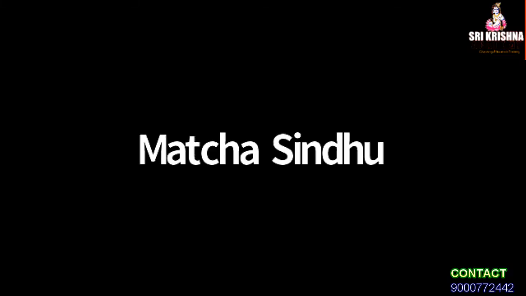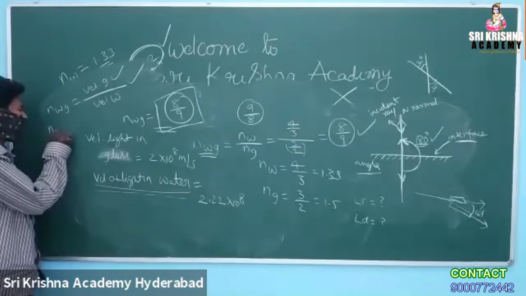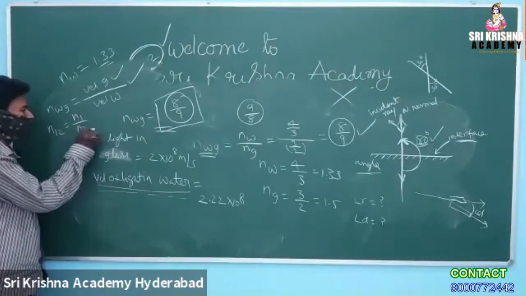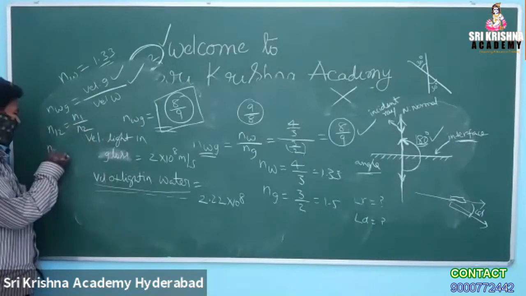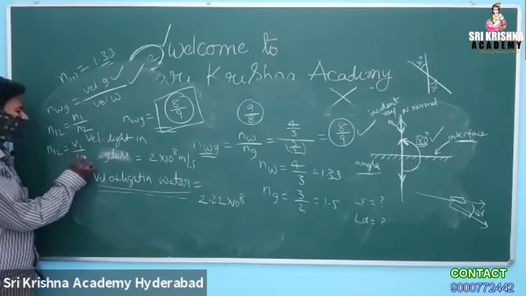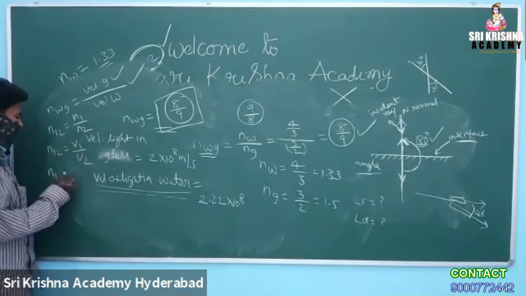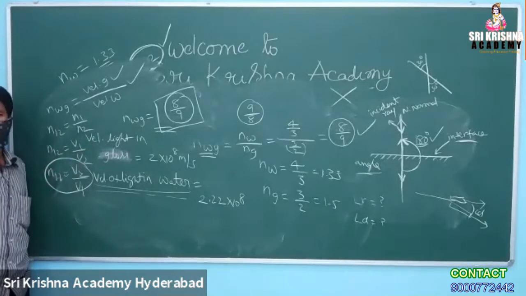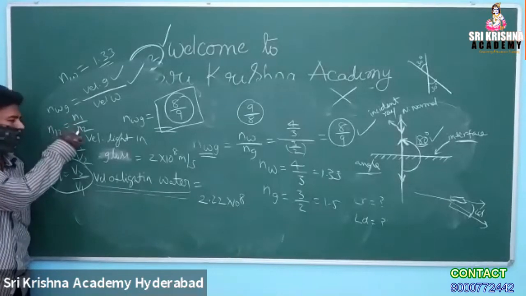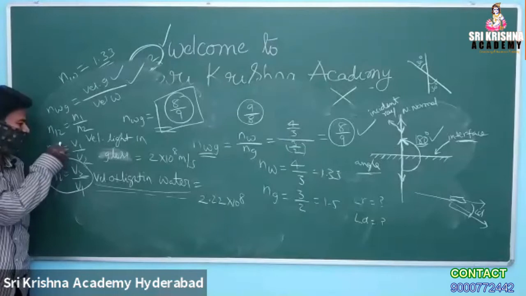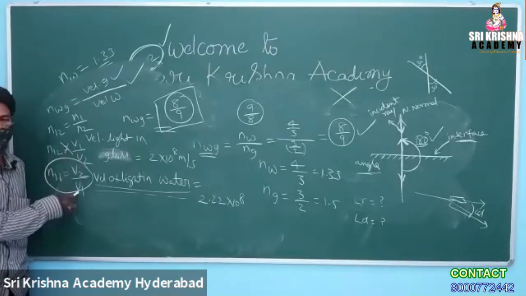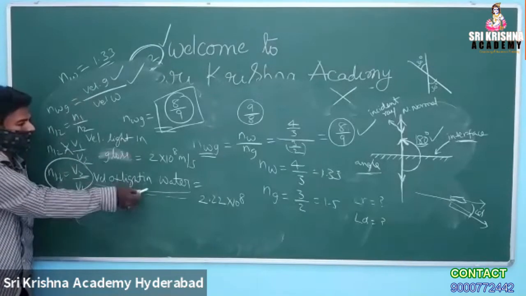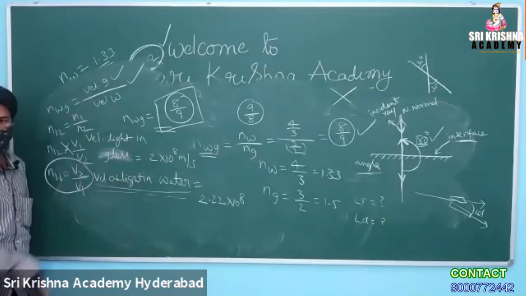Very good. Though n of 1, 2 is equal to n1 by n2, n of 1, 2 is not equal to v1 by v2. But n of 1, 2 is equal to v2 by v1. That is the point you come to know now. And hence you should keep 2 into 10 to the power of 8 in the numerator, then you will be getting the answer.